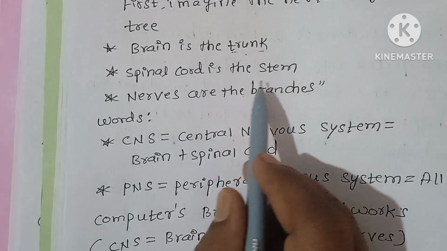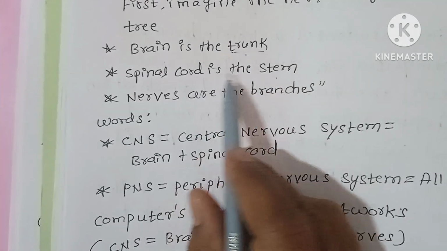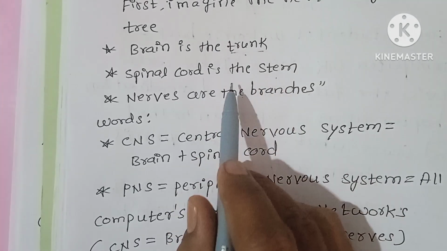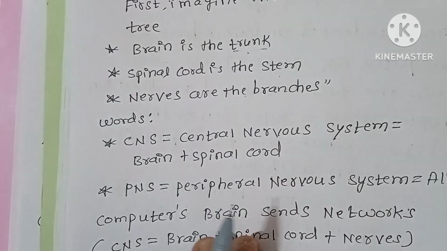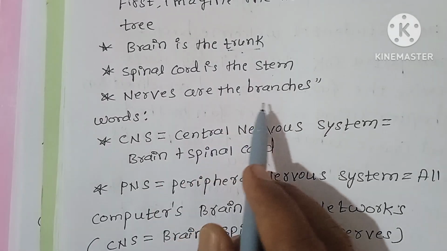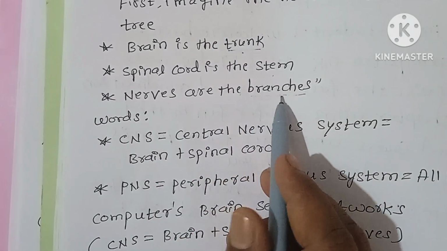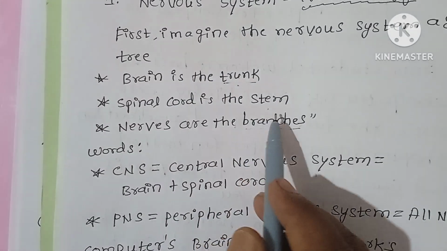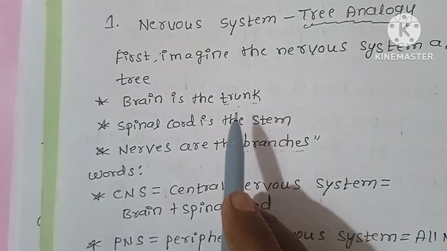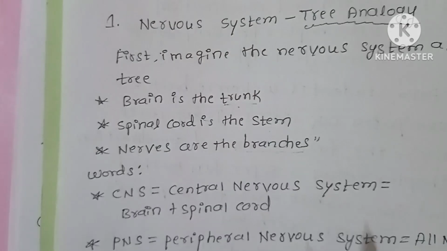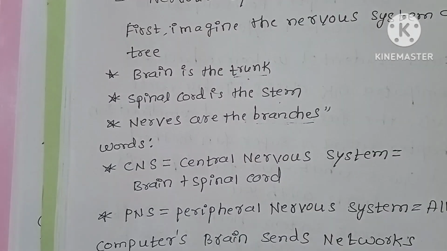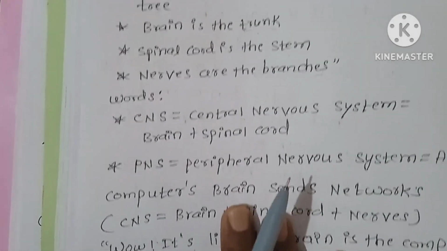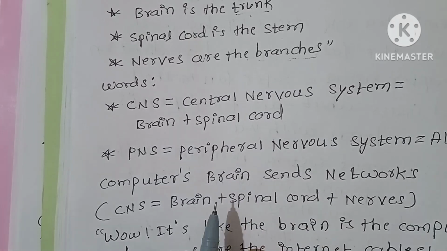Then the spinal cord is the stem. It's only imagination. Nerves are the branches of the tree, and the spinal cord is the stem of the tree. The brain is the trunk of the tree. Okay, that's how to imagine the tree. Then how to remember the main parts of the brain.